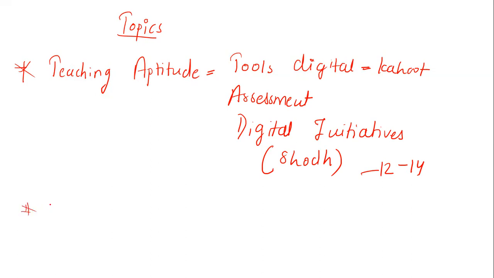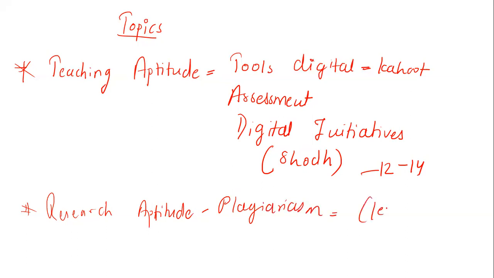The next topic which we have is research aptitude. These topics of research aptitude are also common with last week's examination. In plagiarism, they are asking some detailed questions. Today the question was basically on levels of plagiarism. Another important question seen today was on measurement of scales. I'll just write it down, measurement of scales.